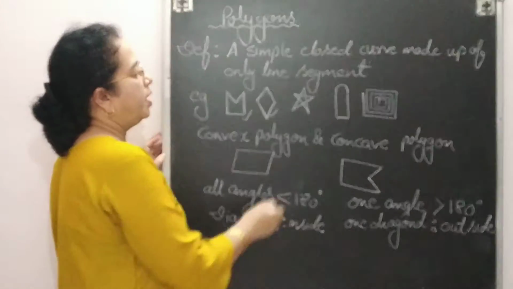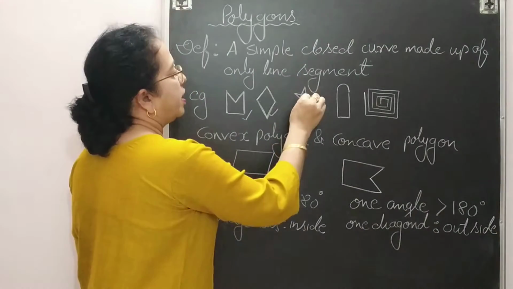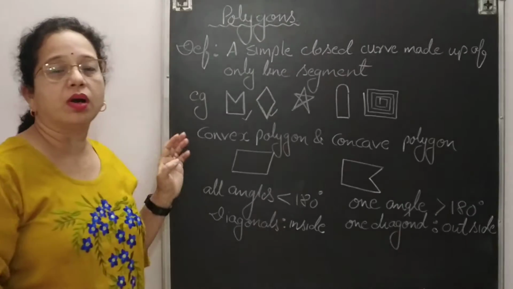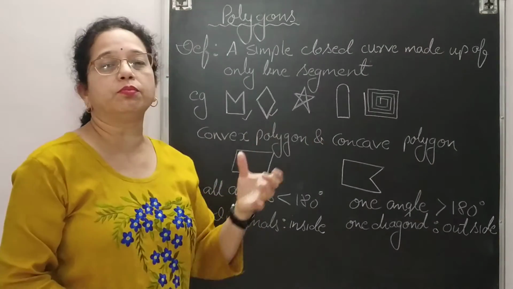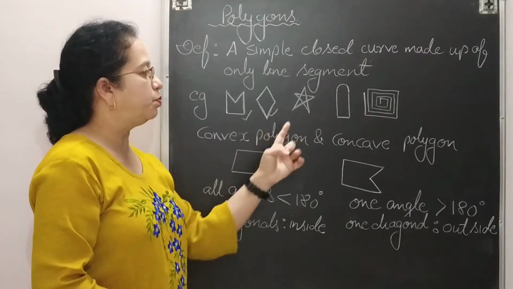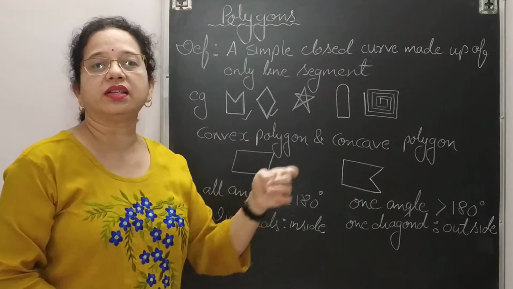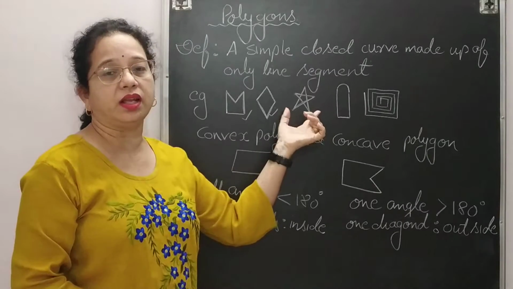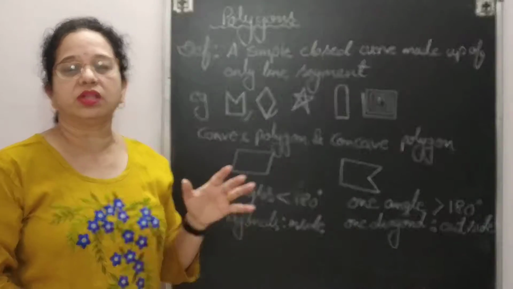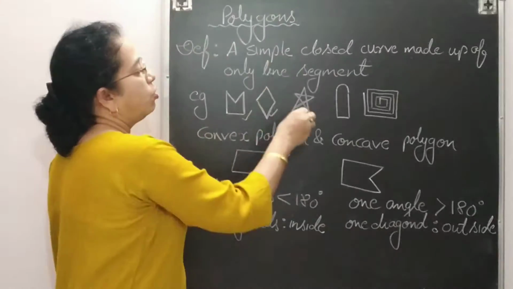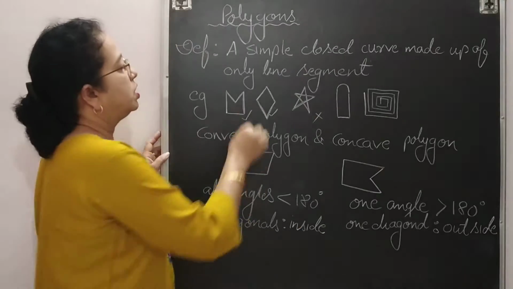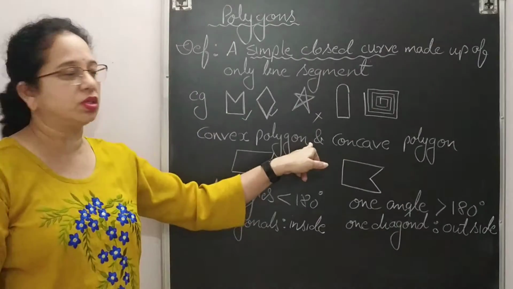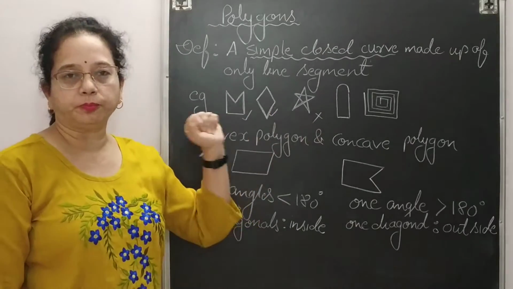Now come to this one. If I start with one point and again come back to the initial point, this is a closed curve, but this is not a simple closed curve. Why is this not simple? Because the line segments intersect each other. First, you can see that the lines are not intersecting, but here the lines are intersecting. So this is not a simple closed curve. This is only a closed curve. So this will not fulfill our definition, because it is given as a simple closed curve. So this is not a polygon.